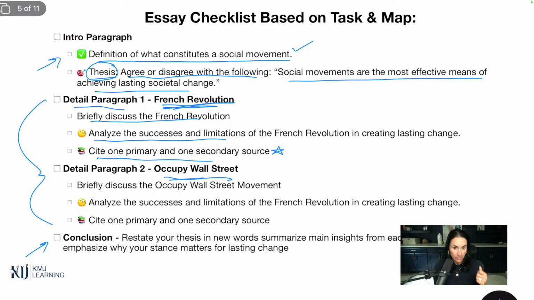We're going to really hit the primary and secondary source. You can see all about citing sources, but today we're focusing on content. And then detail paragraph 2 is going to be Occupy Wall Street. Same thing, briefly discuss the movement and then analyze the success and limitations.